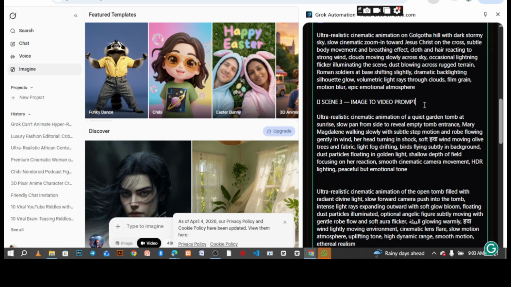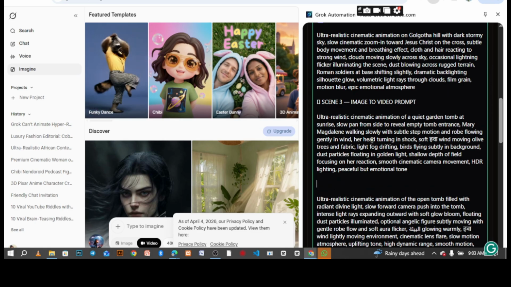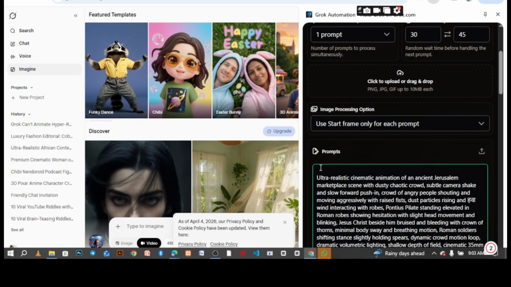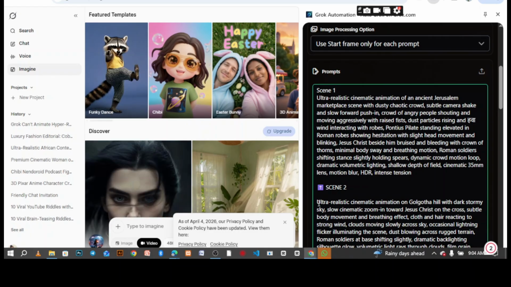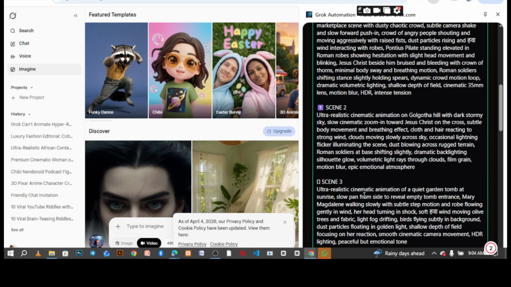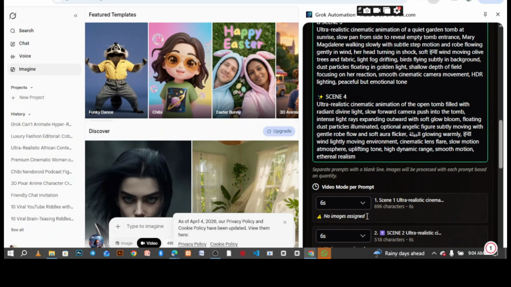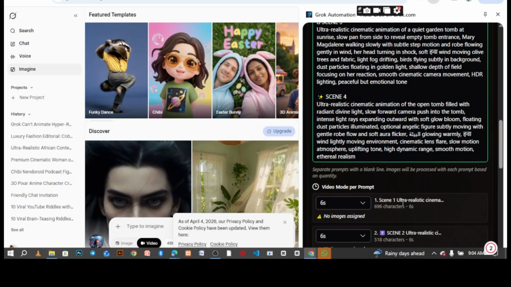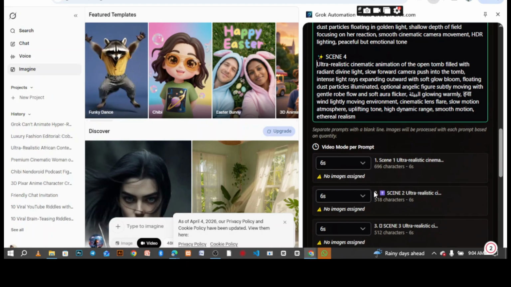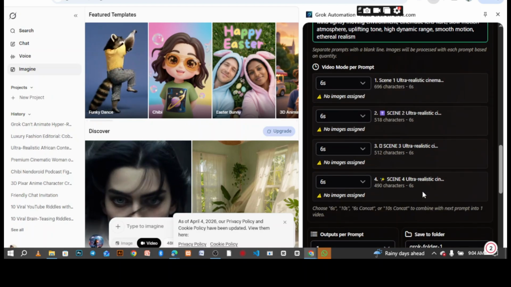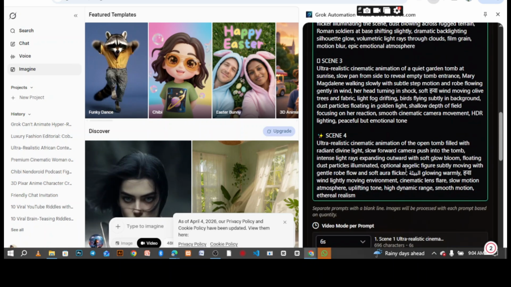Then here you drop your prompt. The prompt you copied, go ahead and paste it here. Let's say we've gotten our prompt, so just remove this part, it's not needed. You don't need a lot of spacing. This is very important, and it's the best and most beautiful part of this. No image is assigned yet, and you're going to have 6 seconds per scene. This is scene one, scene two, scene three, scene four. Do you understand?